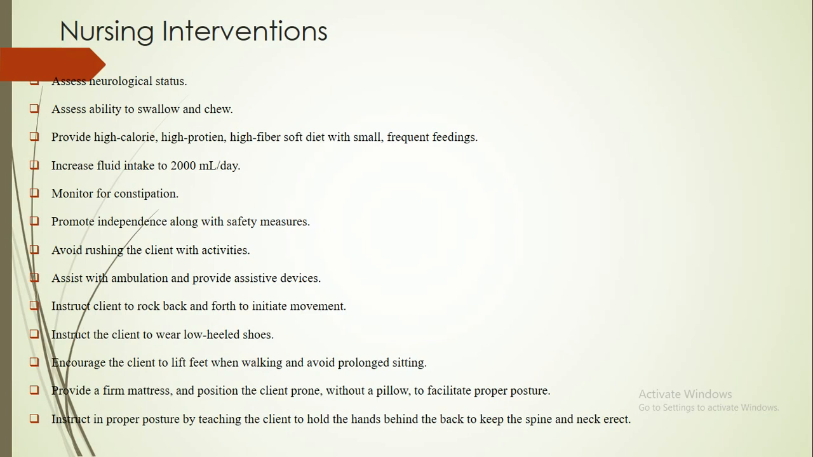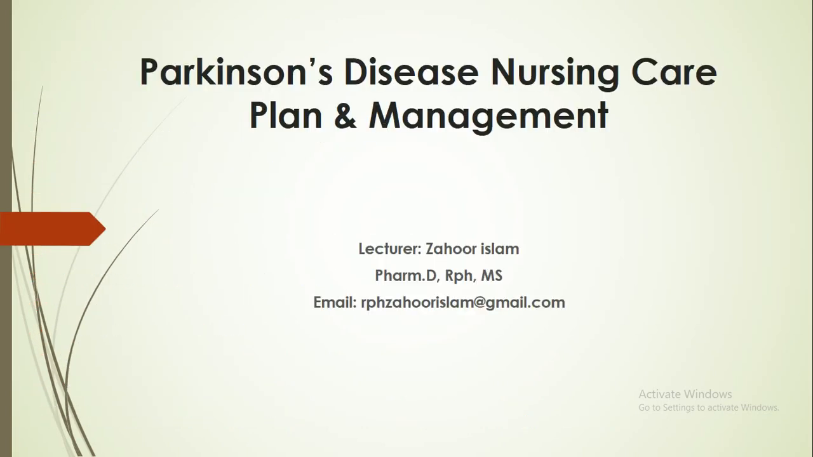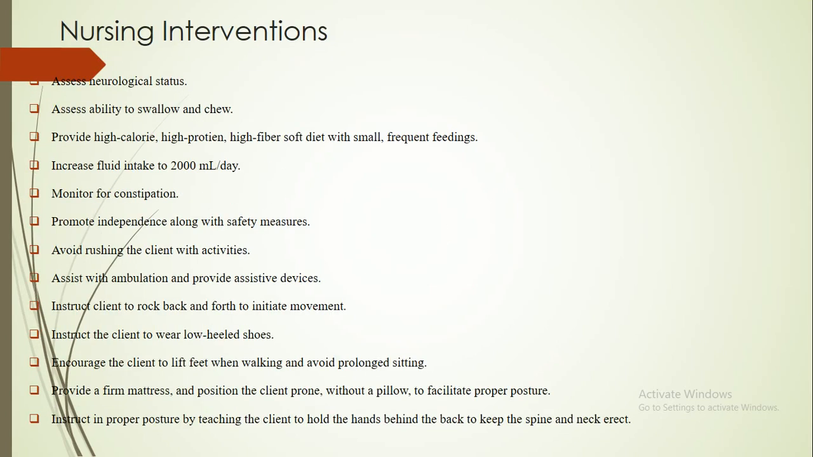What are the nursing interventions of Parkinson's disease? First of all, you will have to assess the neurological status of the patient, and then assess the ability to swallow and chew. Provide a high calorie, high protein, high fiber, soft diet with small frequent feedings. Increase fluid intake up to 2000 milliliters per day. You should monitor for constipation, whether the patient is constipated or not.